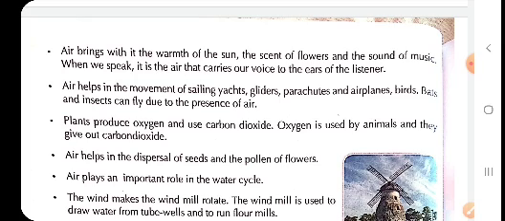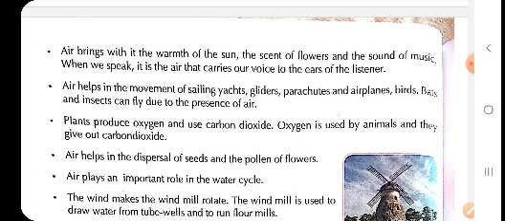So children, plants produce oxygen and use carbon dioxide. Oxygen is used by animals and they give out carbon dioxide. As I told you, the exchange of gases in plants, animals or human beings happens only because of the air.